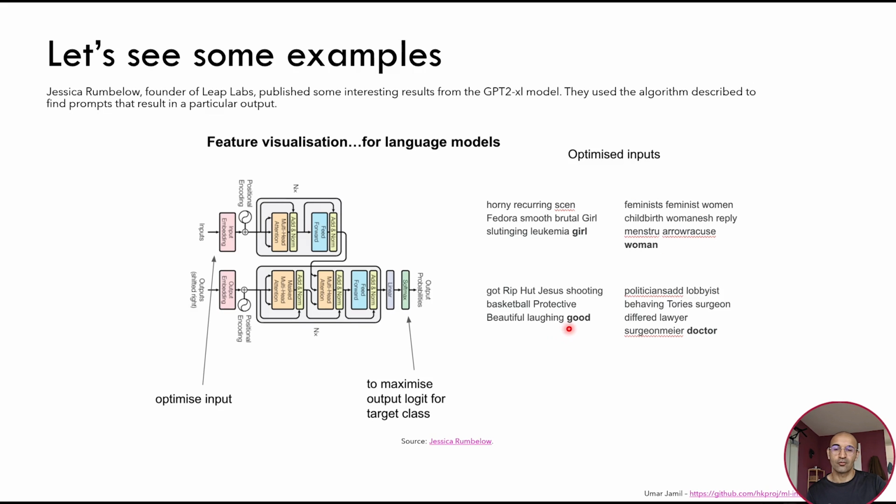And we can see it also for the word good, for example. We see that shooting is good or somehow, and Jesus and beautiful or basketball, etc. So optimizing the prompt to generate a particular output tells you what our model wants to see as input to generate that particular output, which gives us insights into the distribution that our model has learned.